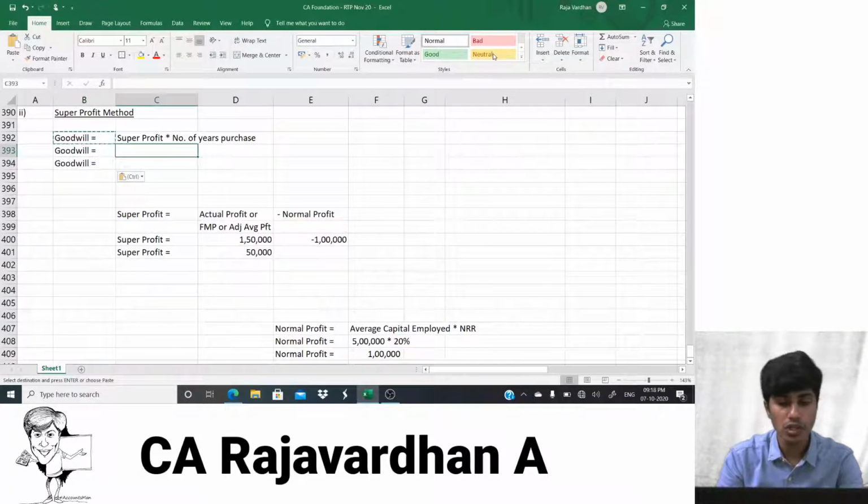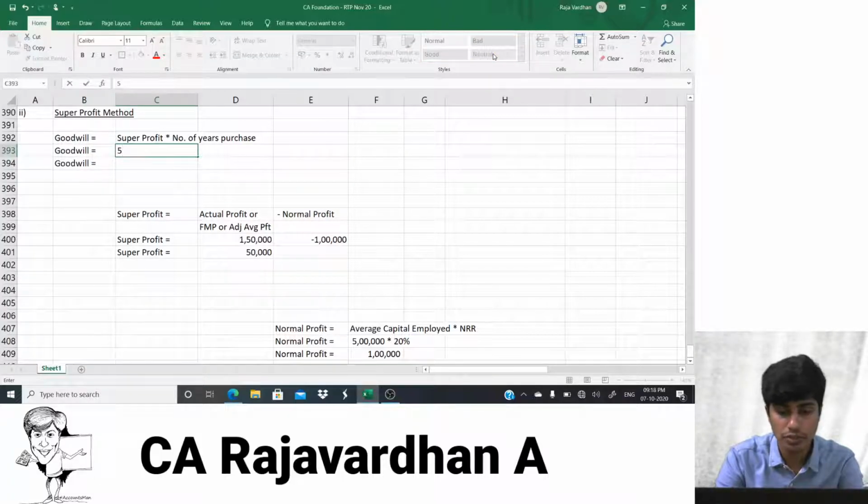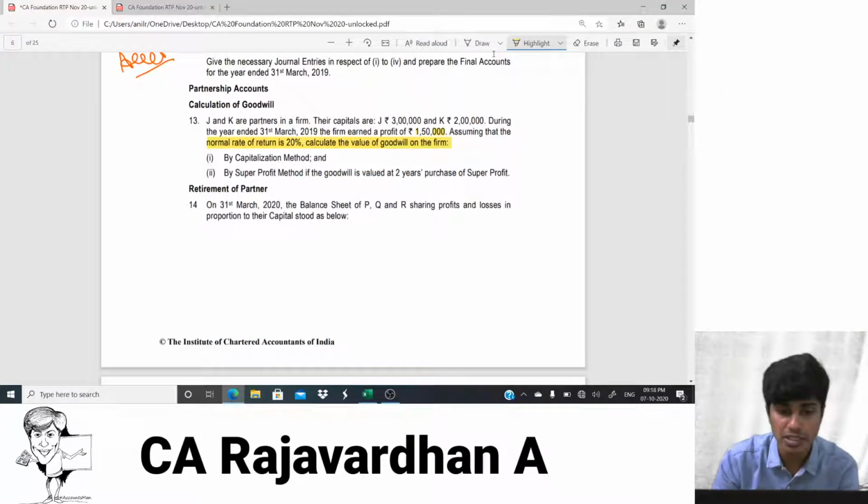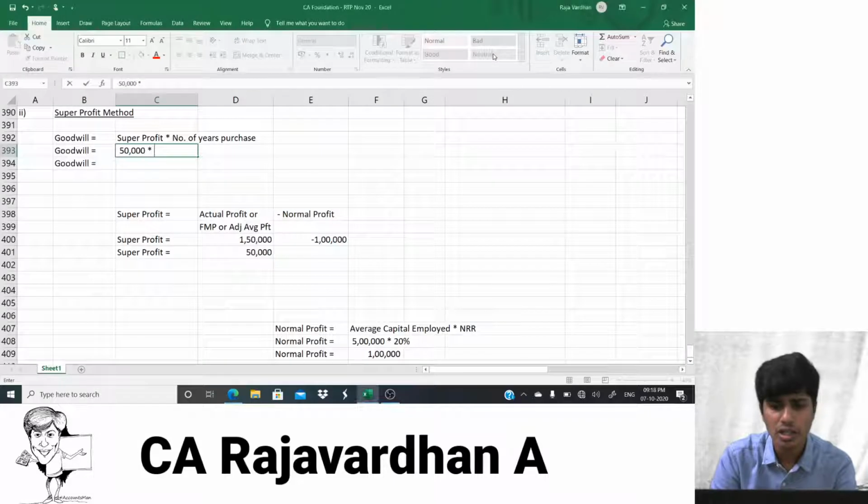Okay, goodwill is found as super profit, that is 50,000, multiplied by number of years purchase. Number of years purchase is given to us in the question. So how many? 2 years.